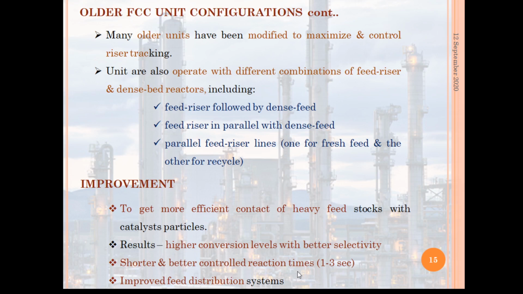And next, an improved feed distribution system.